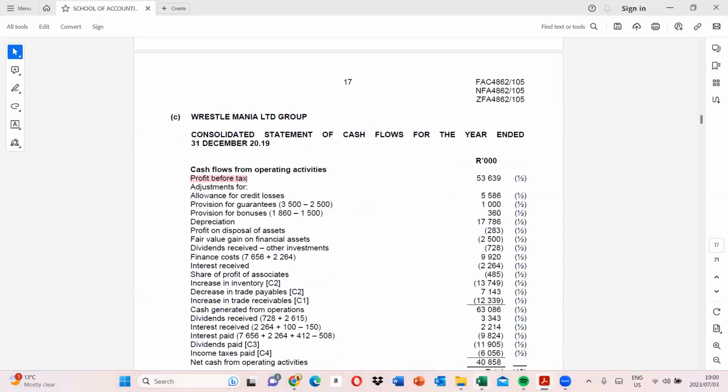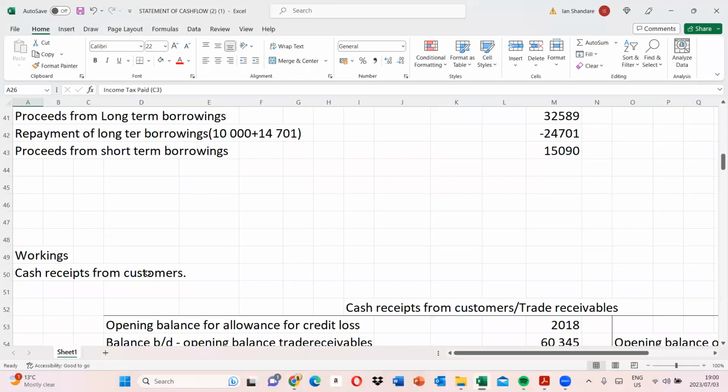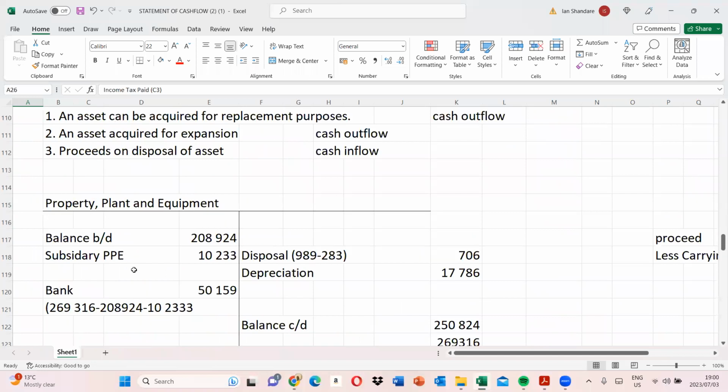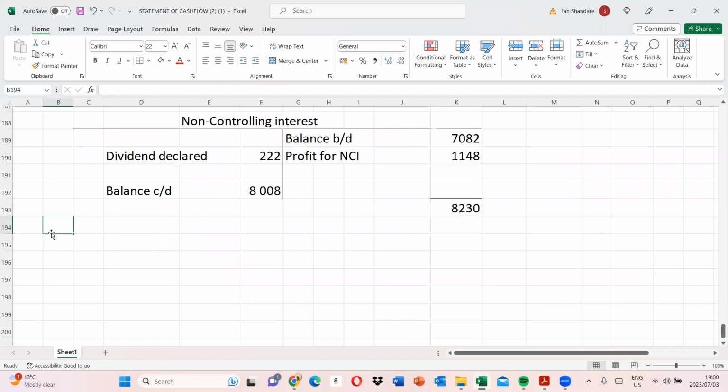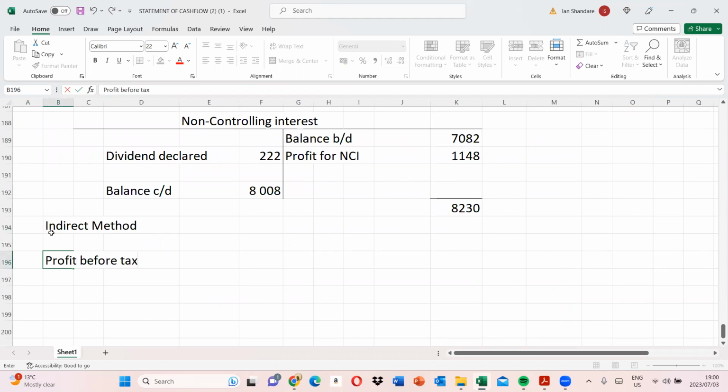Now you adjust the profit before tax with non-cash items. So start off with profit before tax, and remember, it includes non-cash items. What are non-cash items?